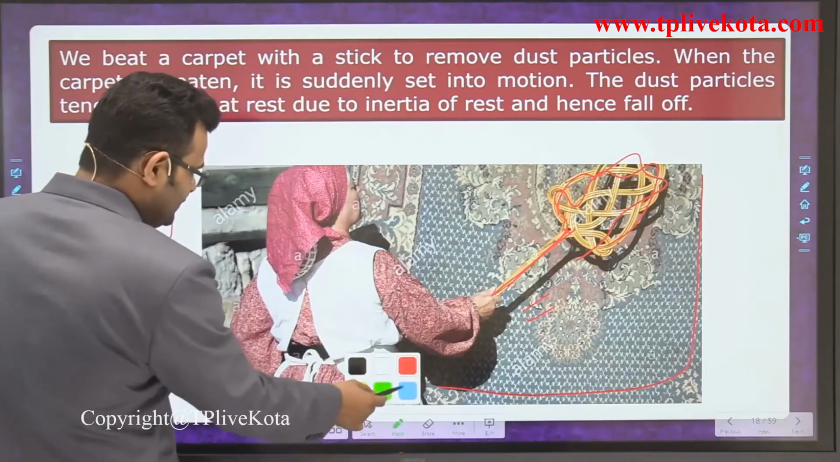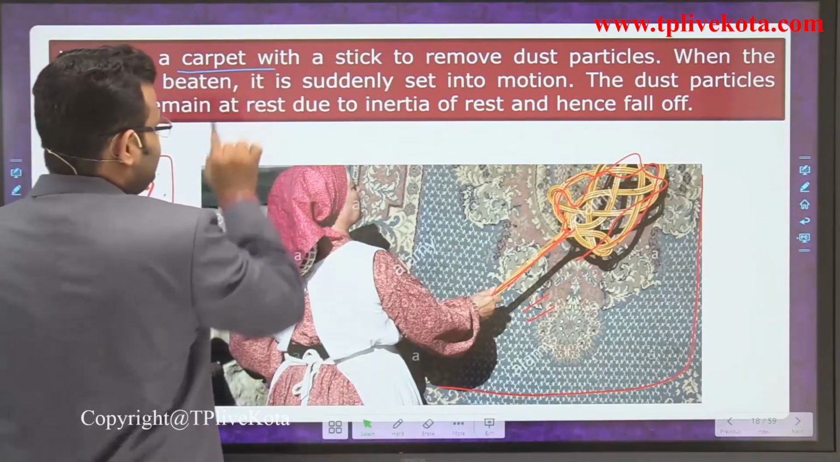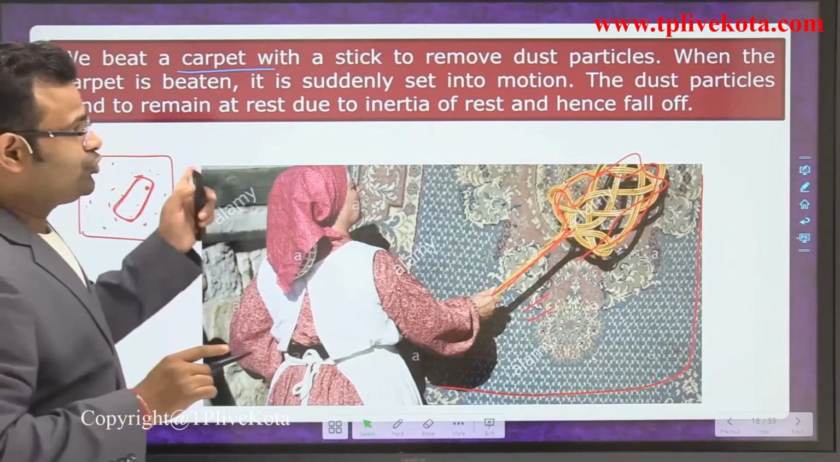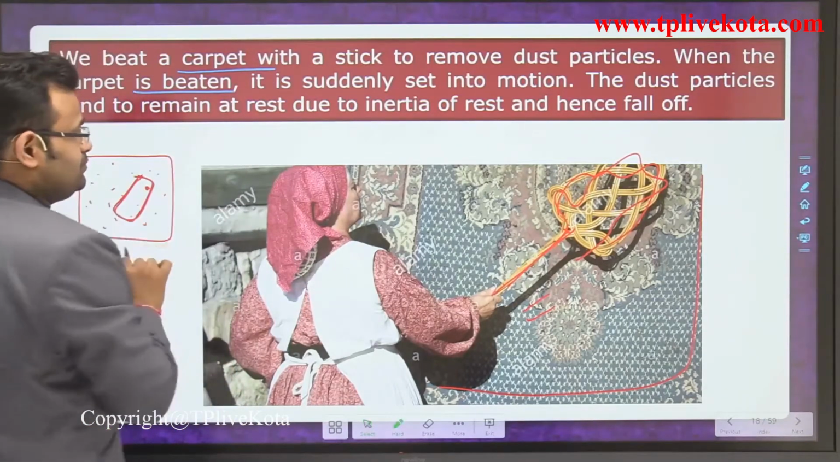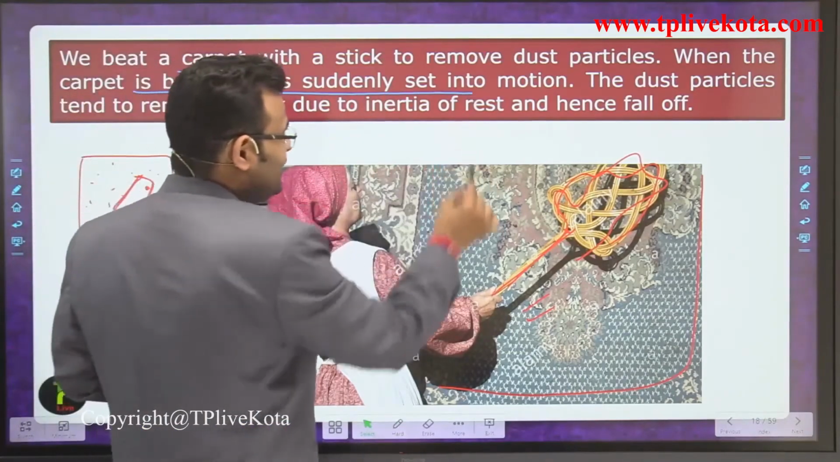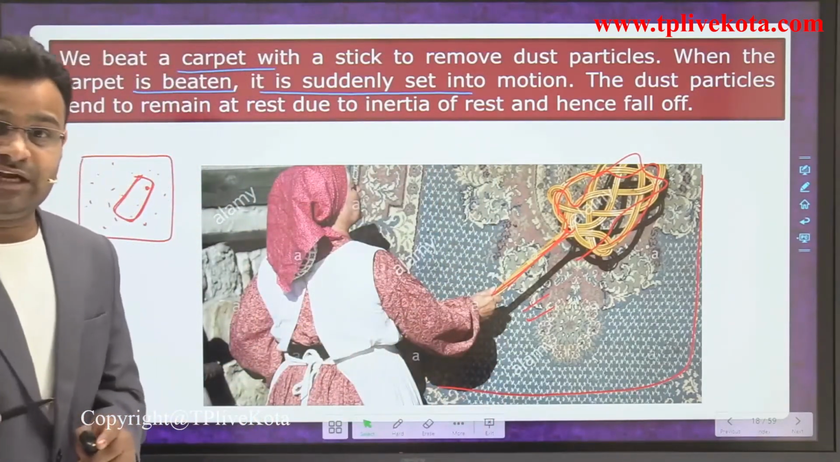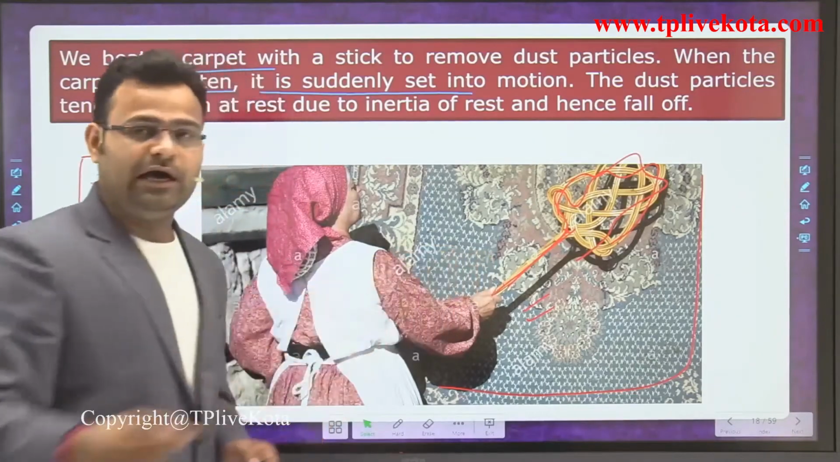We are writing: we beat a carpet with a stick to remove the dust particles. When the carpet is beaten, it is suddenly set into motion, meaning the carpet starts to move in a downward direction.